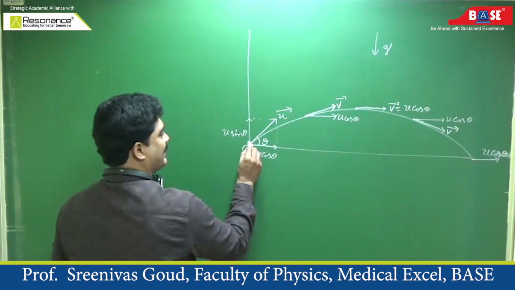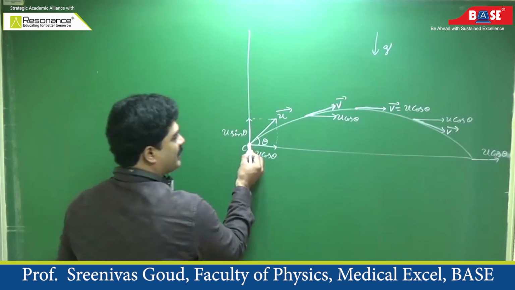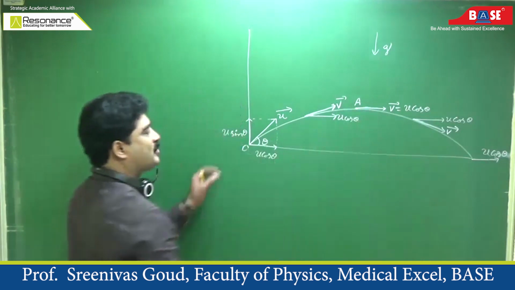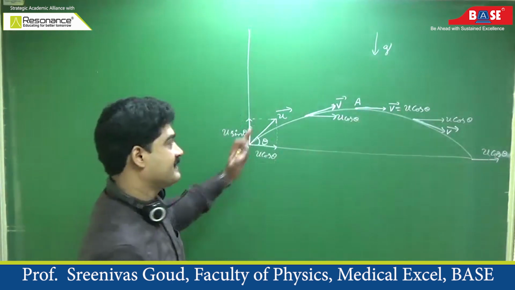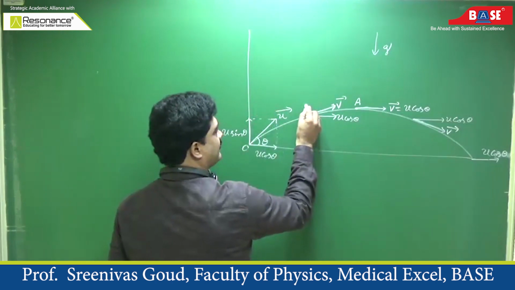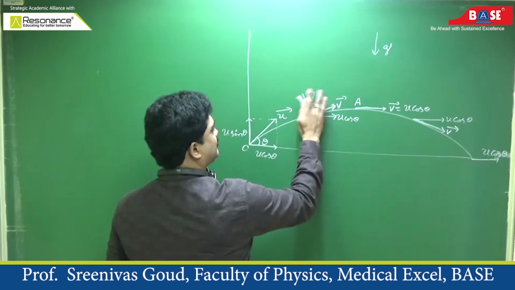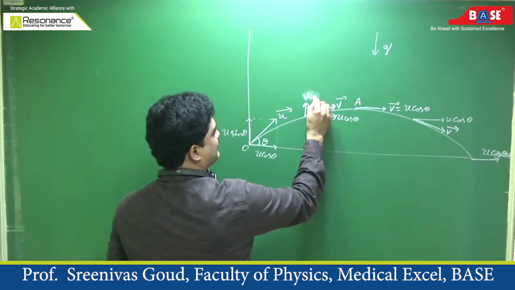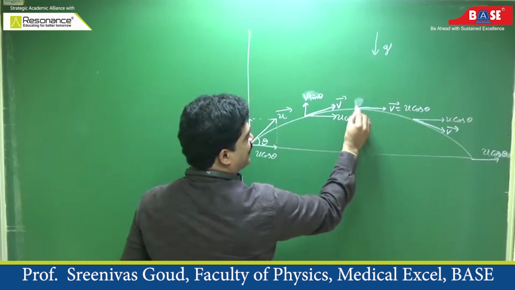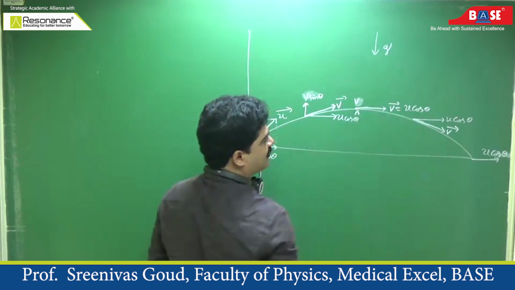Right now this is the beginning, this is the vertical component. So as it is going from point O to point A, what is happening to theta? Decreases. So the magnitude of the vertical component decreases. Let it be v sin theta. At this point A, what happened to the vertical component of velocity? 0. It has only horizontal component.